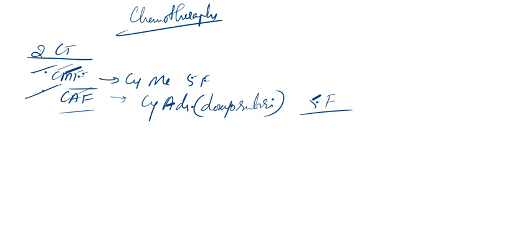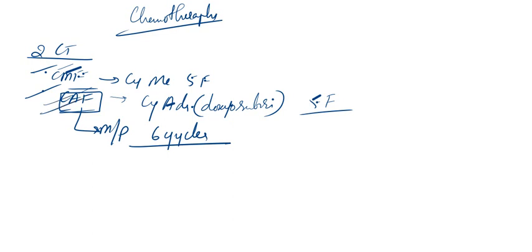Now in these 2 regimens, CAF is mostly preferred. Remember this, very important. How many cycles are given? 6 cycles of chemotherapy are generally given. The most common regimen used is CAF: cyclophosphamide, adriamycin and 5-fluorouracil. If the patient is responding to the chemotherapy agent, it can be continued, or else you can change the agent.